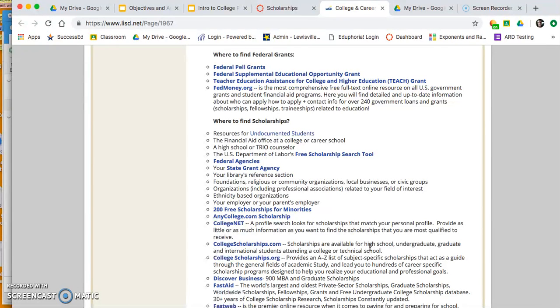I have to be completely honest: every year there are scholarships that go unfulfilled just because nobody actually applies for them. So reach for the stars and apply for as many as you can. Yes, you might have to write some essays. There are going to be different criteria for each, but you need to be proactive and look to see what qualities you have and how they match the different scholarships that are out there.